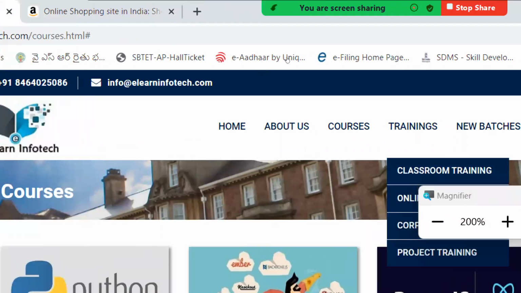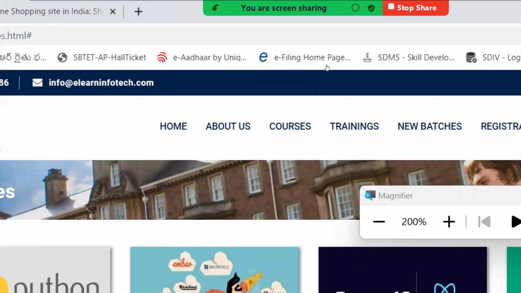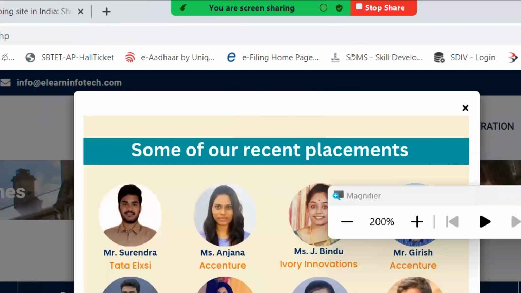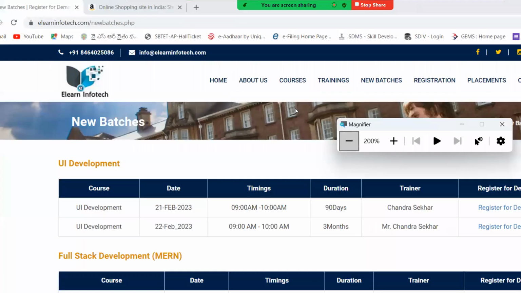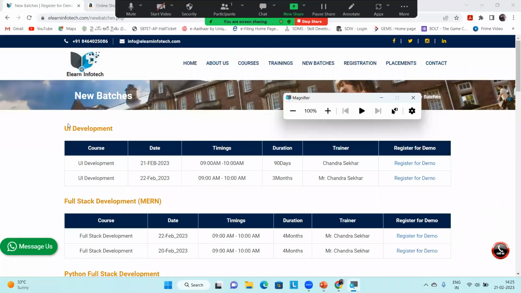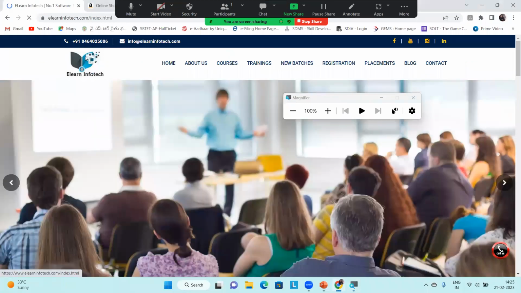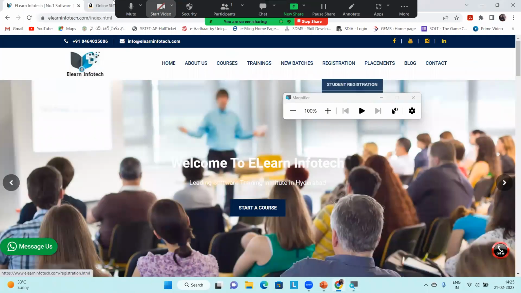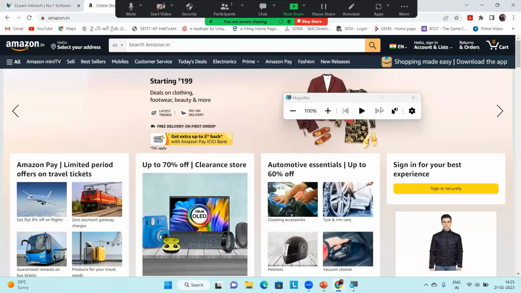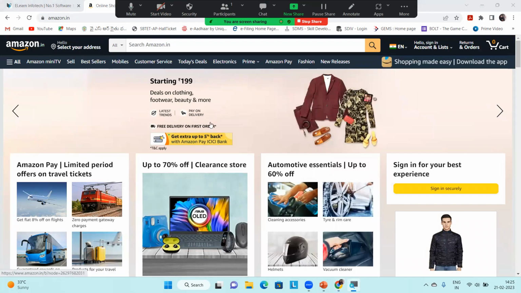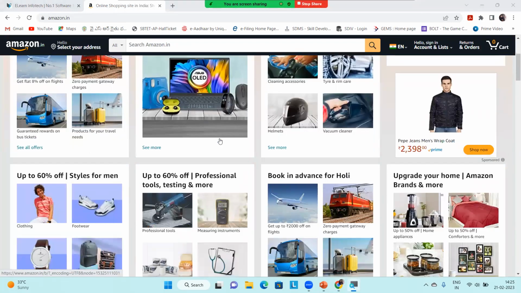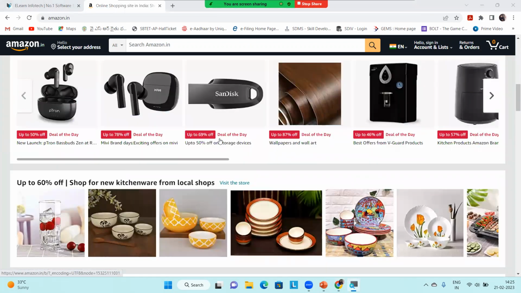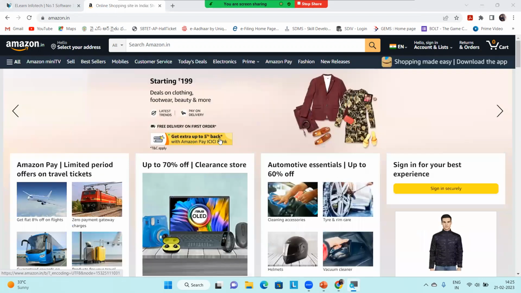So there are different pages, right? Again, we are dividing the types of websites: static and dynamic, and also multi-page websites and single-page websites. There are a lot of websites that have only a single page. This website is completely a multi-page website. Okay, come to Amazon. Here again we are seeing the same kind of content, which means information, some text, some logos, some images, some background images. Here we have different types of web pages.